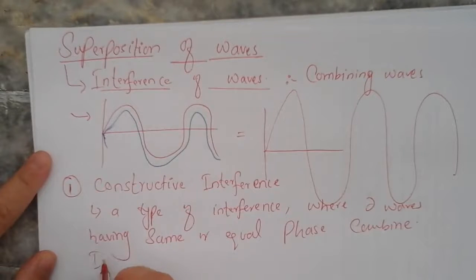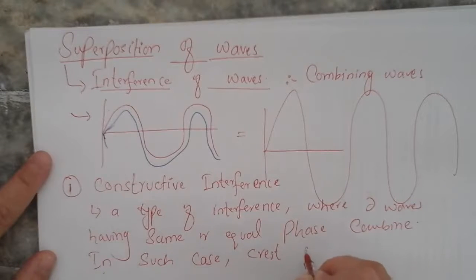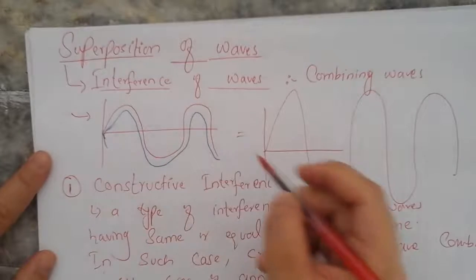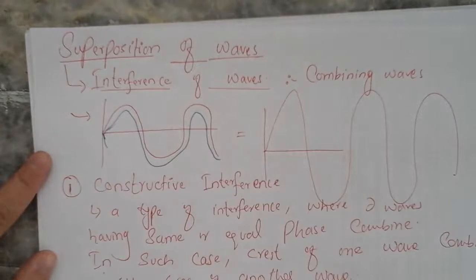In such a case, the crest of one wave combines with the crest of another wave, and the trough of one wave also combines with the trough of another wave.